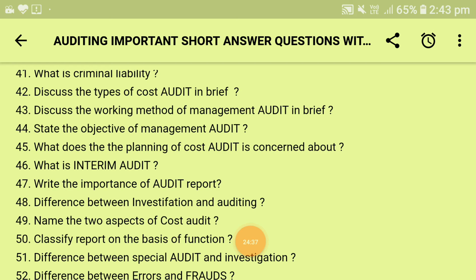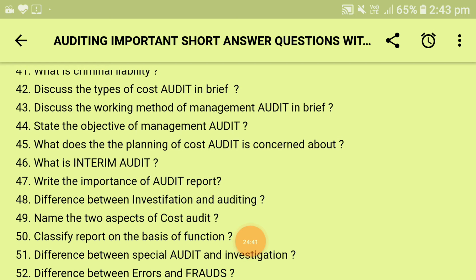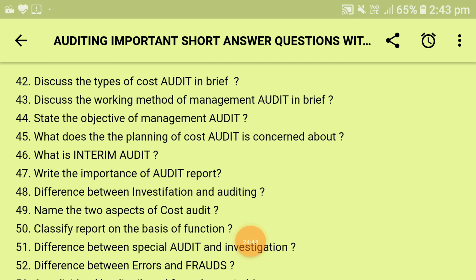Difference between investigation and auditing. If we ask about the meaning, investigation means in-depth examination and study of hidden facts, technical clauses, and financial situations of the business. Auditing only reveals whether the statement of P&L and balance sheet of the business shows actual results or not. Second point of difference is qualification. Investigation can be done by an experienced accountant, but auditing can be done only by a chartered accountant. As far as scope is concerned, investigation has wide scope and auditing has narrow scope.